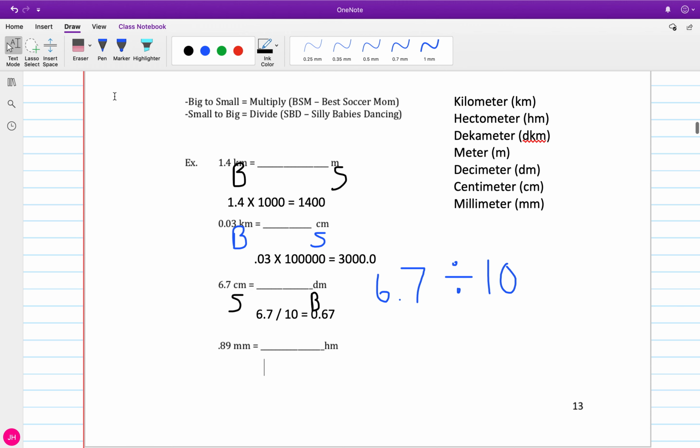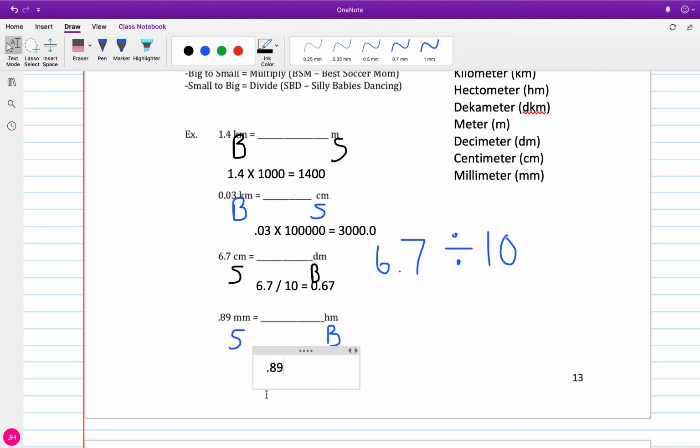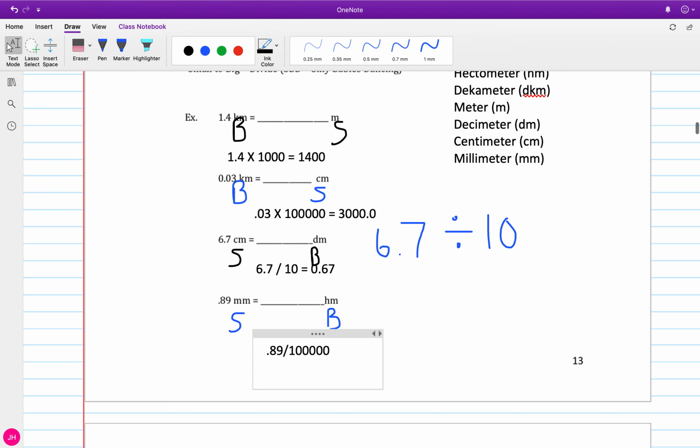Coming back down here to this one. Millimeters is small compared to hectometers. So this is going to be small to big, so I'm going to divide. Again, counting my place values: tens place, hundreds place, thousands place, 10,000, 100,000. So it happens to be 100,000 again. So I'm going to do 0.89 divided by 100,000.